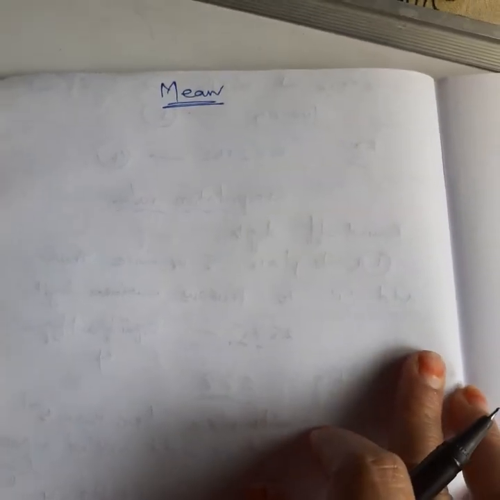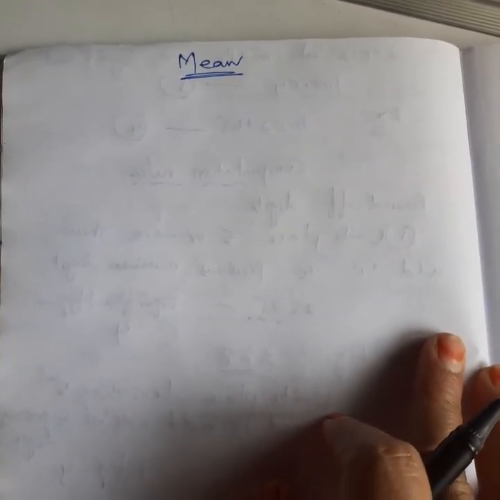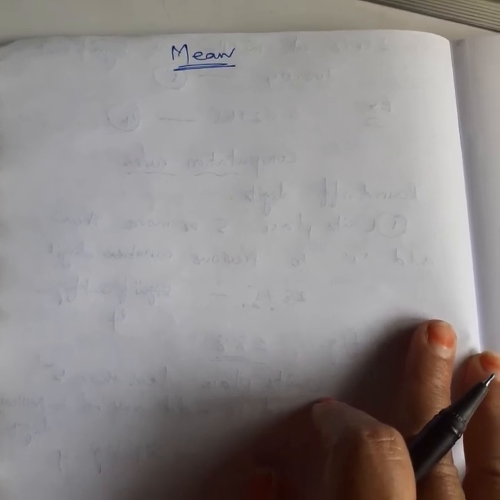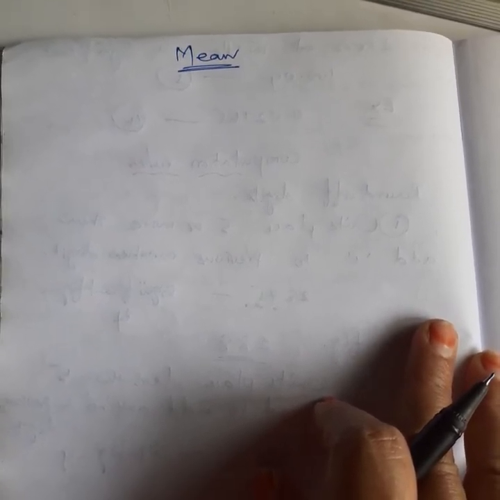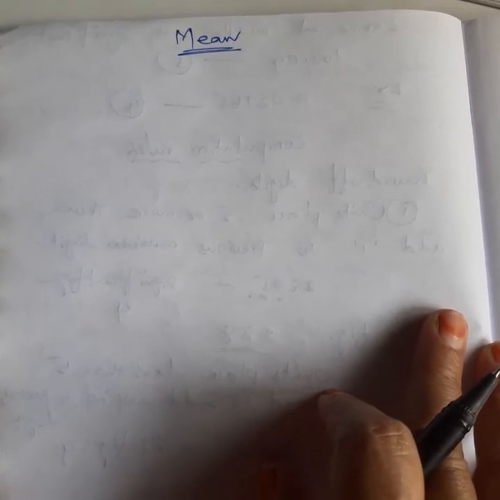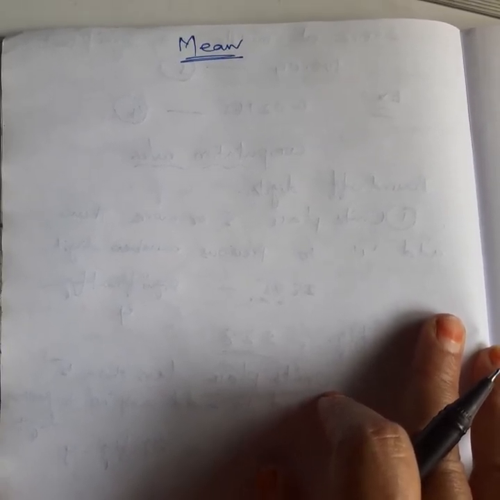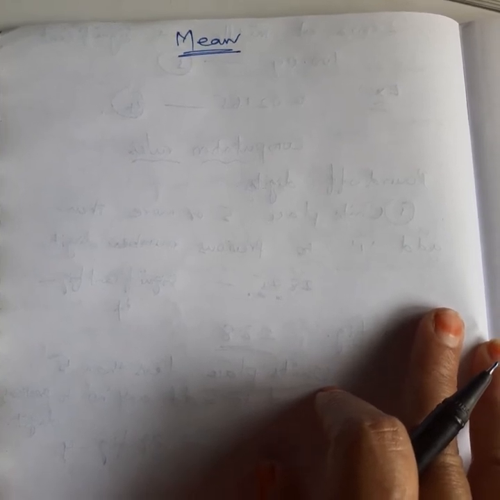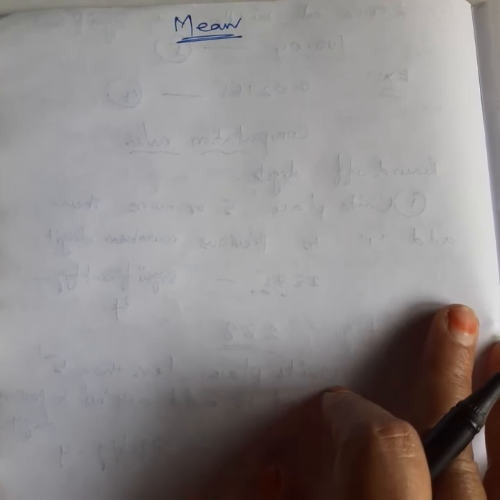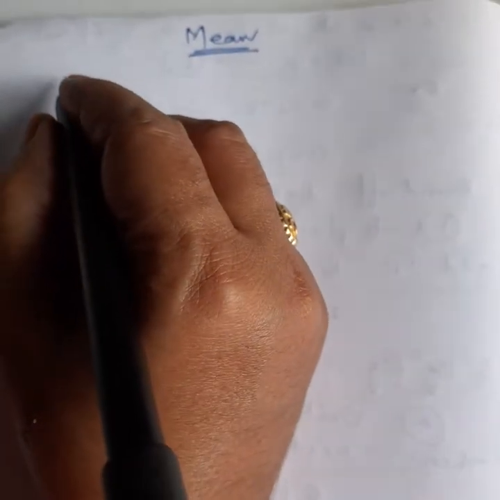Good morning, students. Last class we discussed accuracy, precision, significant figures, and computation rules. Now, in your syllabus, you have some statistical measurements: mean, median, mode, range, standard deviation. So let us see one by one. First one is mean. All these I think you studied in your 9th or 10th standard.